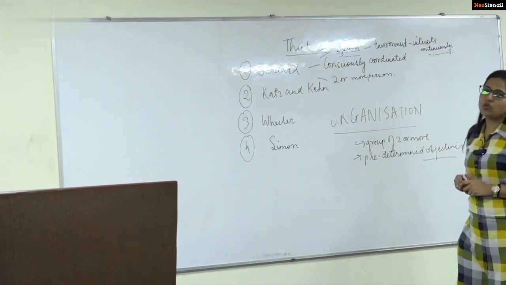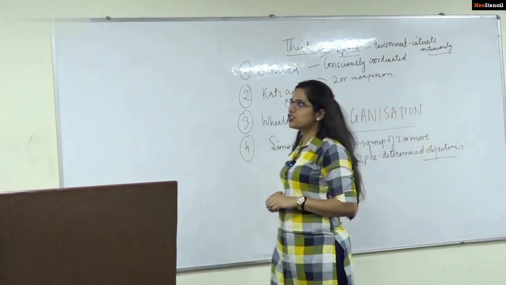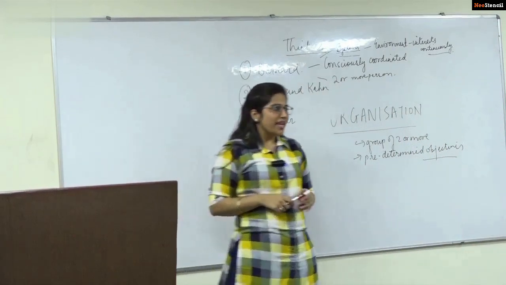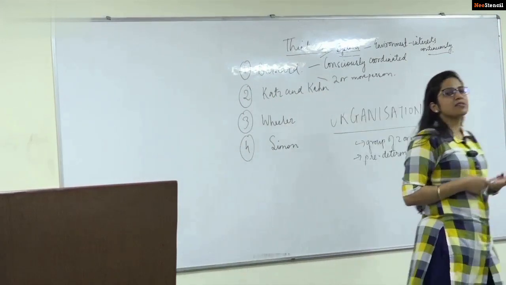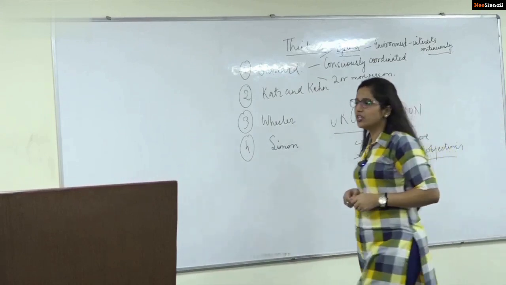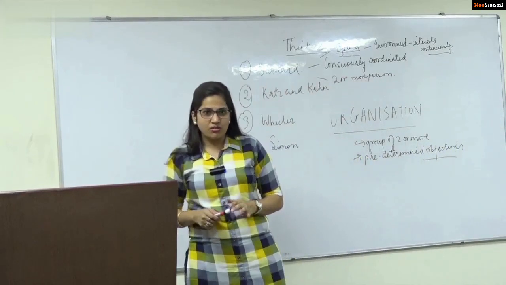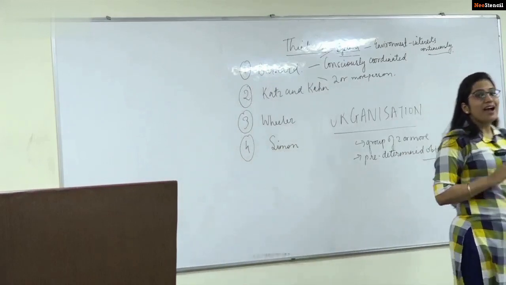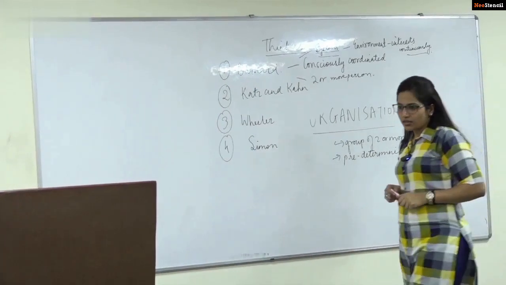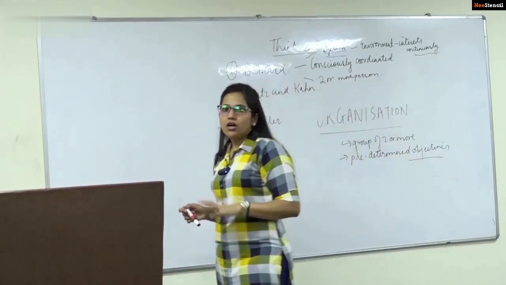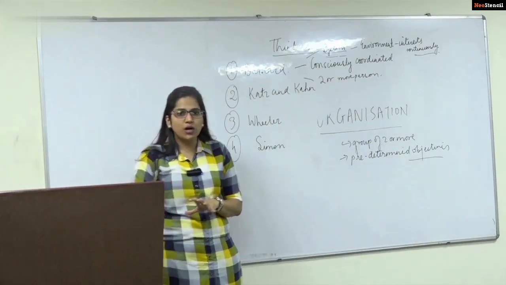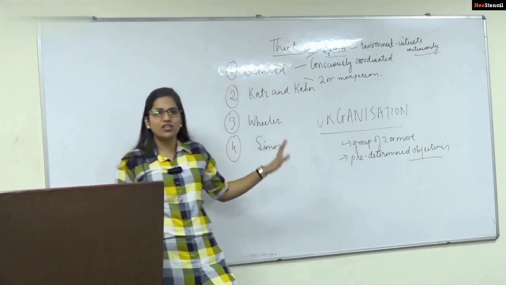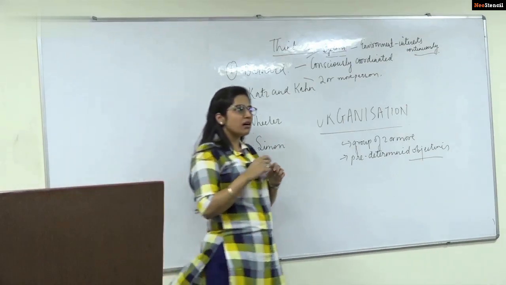Second aspect is conscious coordination. See, an organization is not something which just comes up. It is a conscious coordination because we have certain predetermined objectives which we have to achieve. So it is a conscious coordination where the activities of all the individuals in the organization add to the achievement of the objectives. Every worker's work, every individual's work add to the achievement of these goals which have been determined